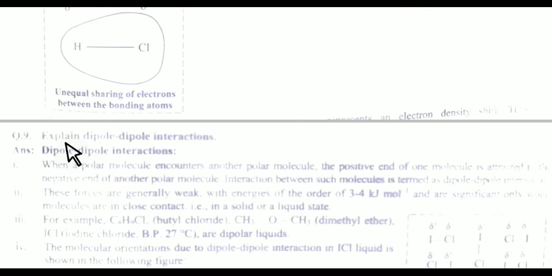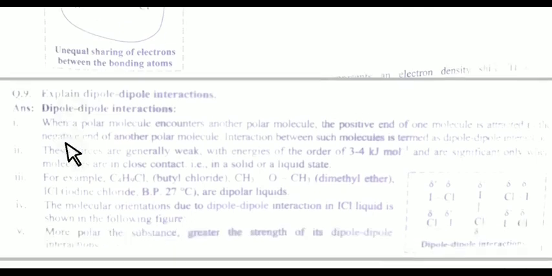Means neighboring molecules containing permanent dipole moment have dipole-dipole interaction, and dipole-dipole interaction is nothing but an electrostatic force of attraction. We are taking the same example, HCl, or you can take ICl also. Both are polar molecules.